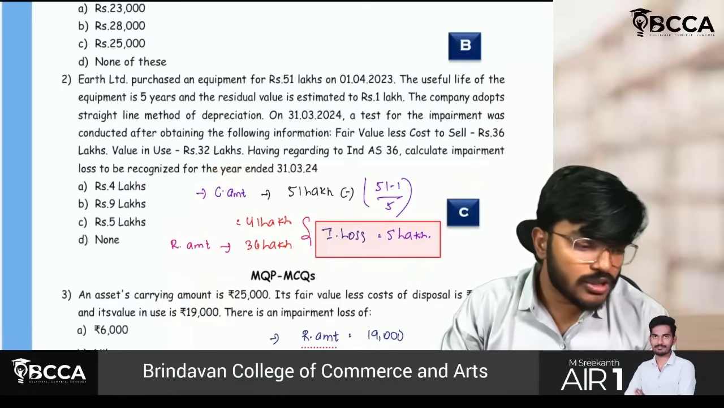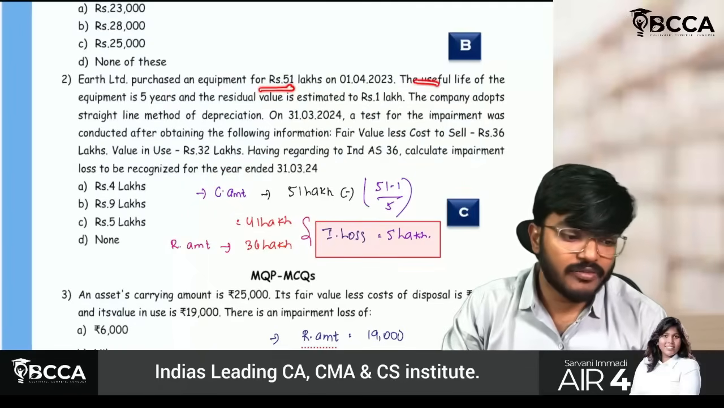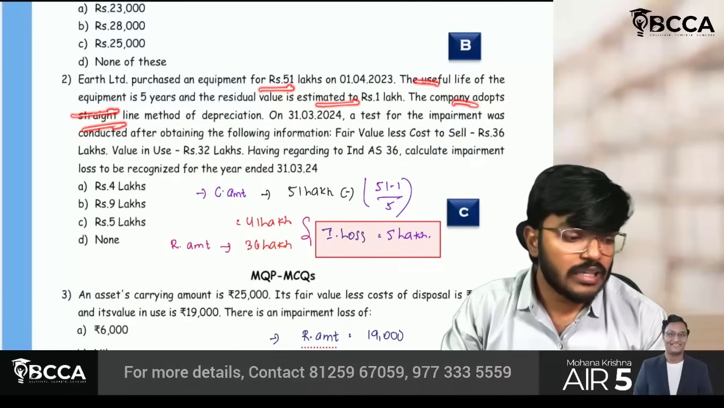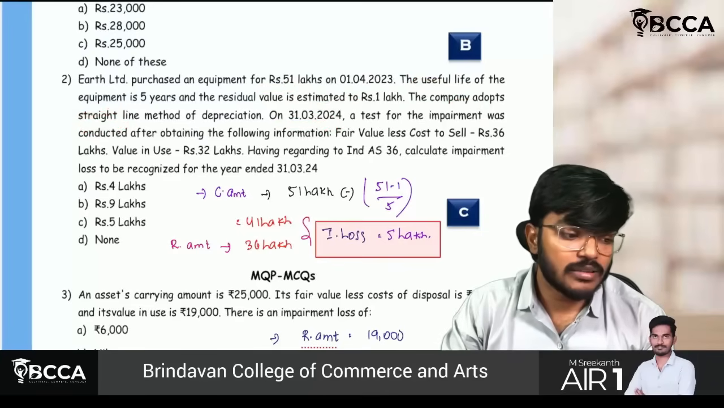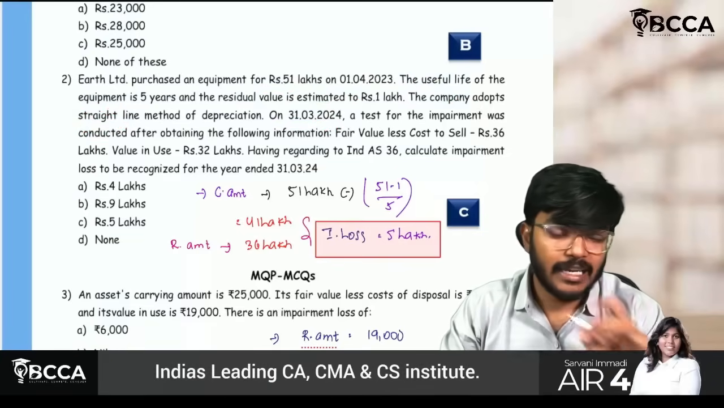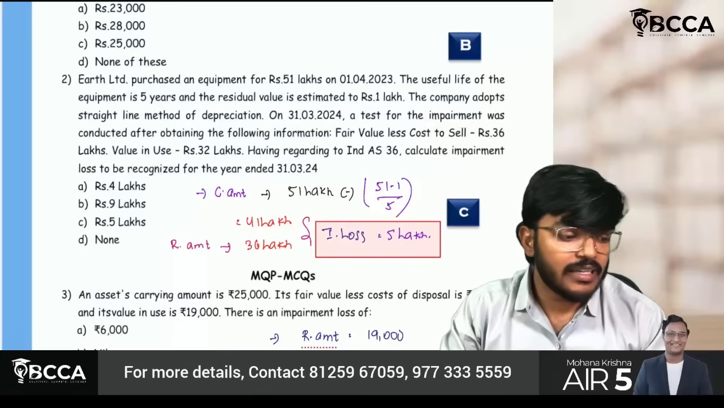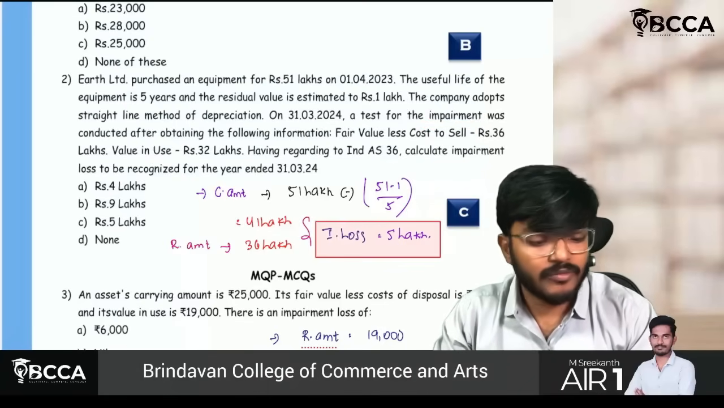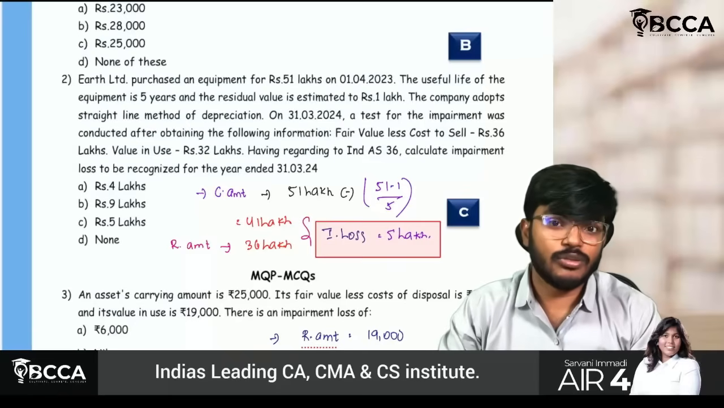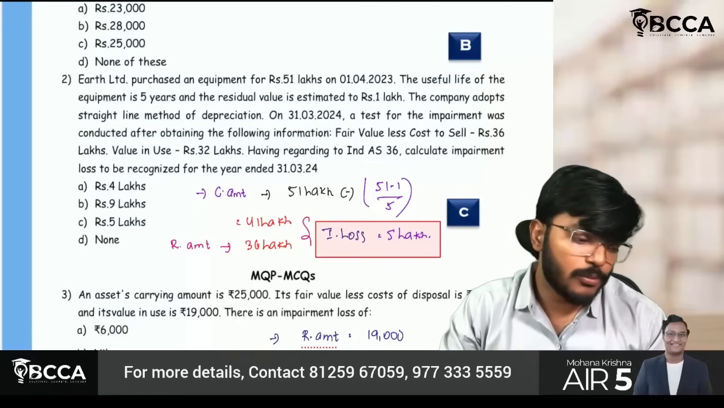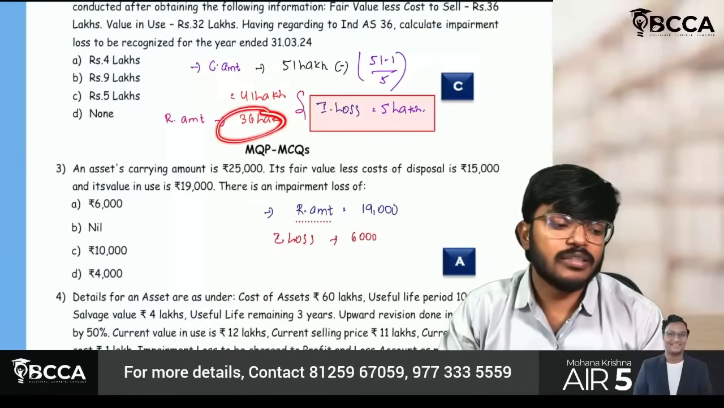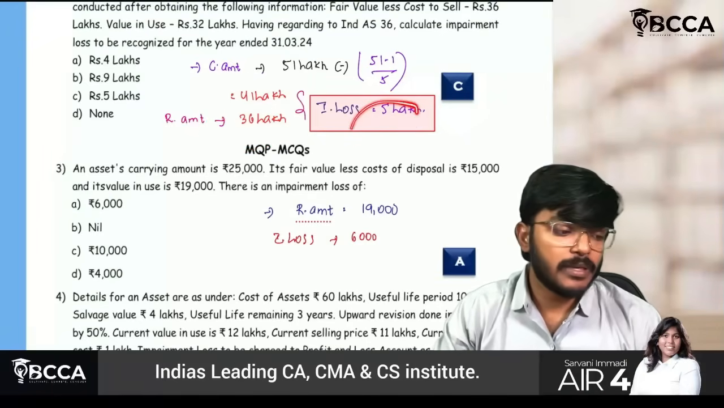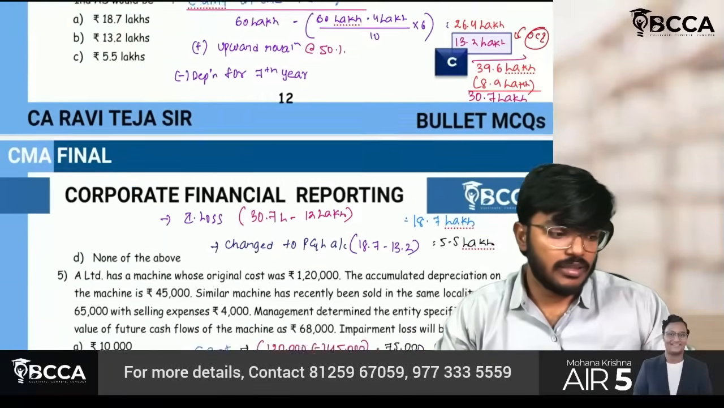Cost of 51 lakh. Useful life is 5 years. Residual value 1 lakh. Straight line method. On 31st March 24, which means only 1 year is completed, they have made the impairment test. If only 1 year is completed, what is the depreciation? 51 minus 1 by 5, so 10 lakh is the depreciation. So 41 lakh is the carrying amount. Recoverable amount is 36. So the difference is the impairment loss, 5 lakh rupees. Okay? Yes sir.